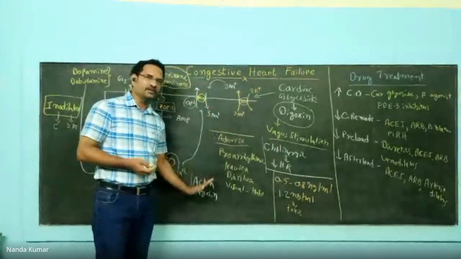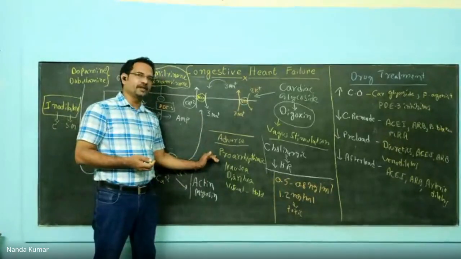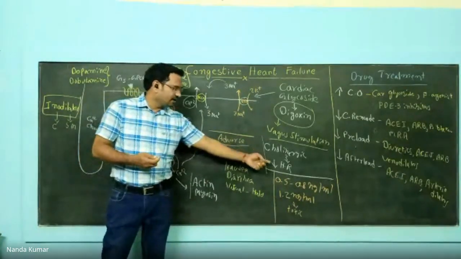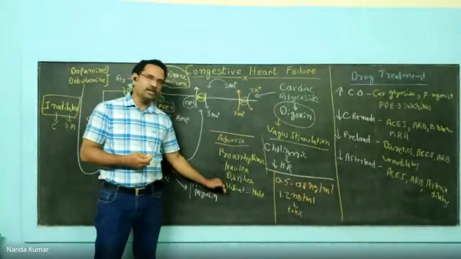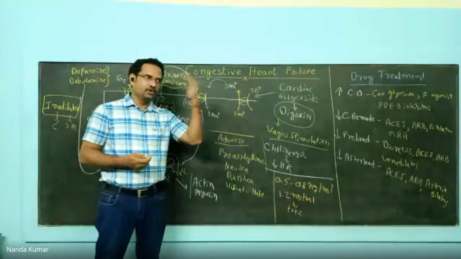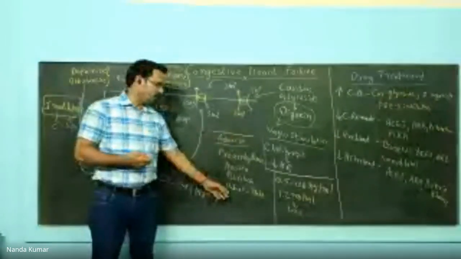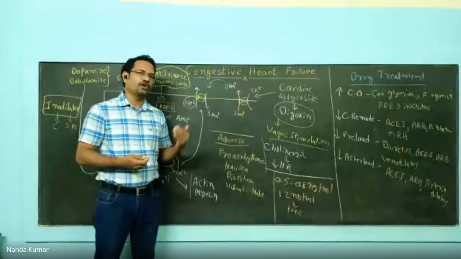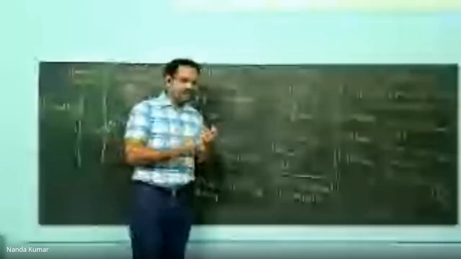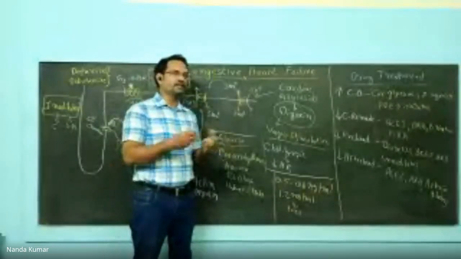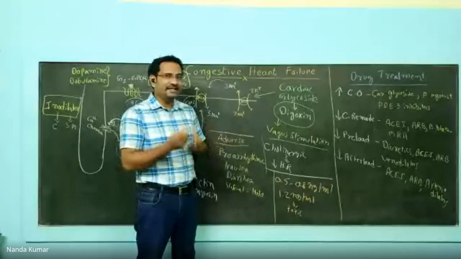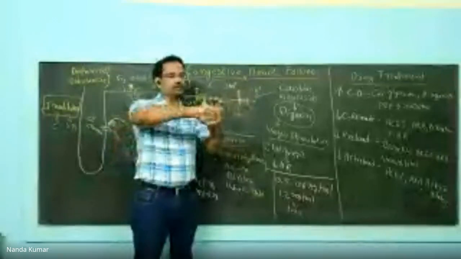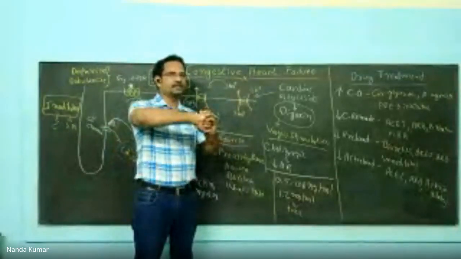It has multiple side effects. The major problem is that it is pro-arrhythmic. It will result in arrhythmia because a decrease in heart rate causes bradycardia. Nausea and diarrhea are common side effects, but there are also visual effects such as halos, and it also causes a condition called xanthopsia. Now, when you take this drug along with other drugs like diuretics and verapamil, they also bind with plasma proteins. So displacement of the drug will increase the effective dose of the drug. See, the freely available drug is the one which shows action. When it is bound with plasma proteins, it doesn't show any action.